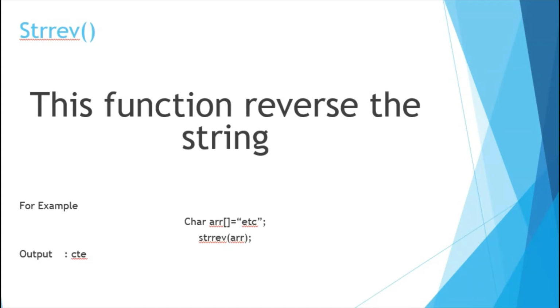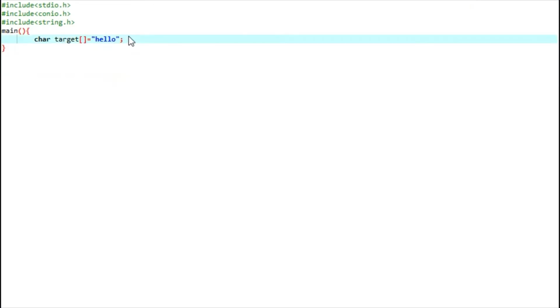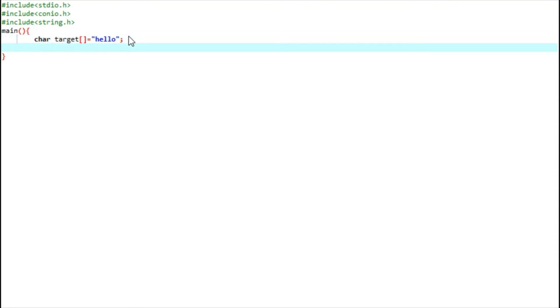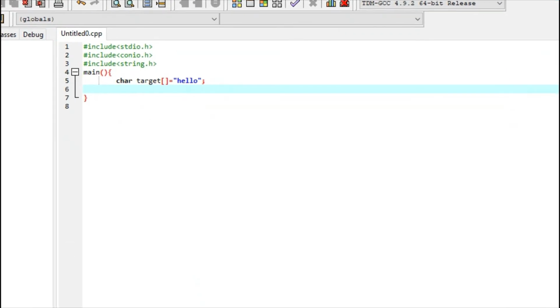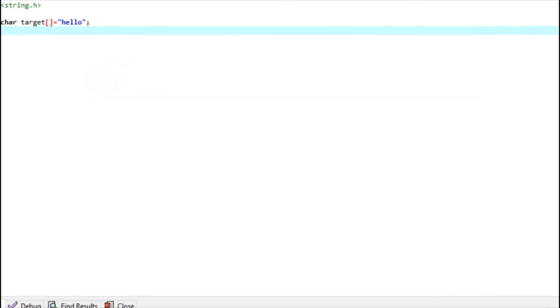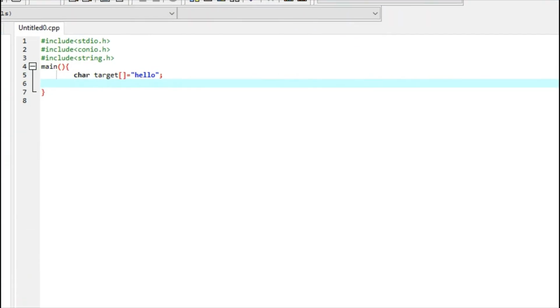So let's do the practical for strrev. For example, if I have this string and I want to reverse it, how can I do it? Can you tell me?